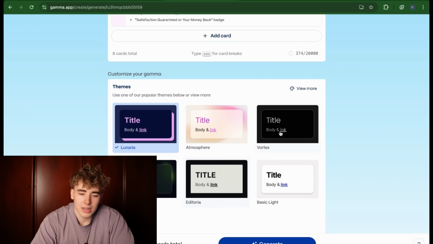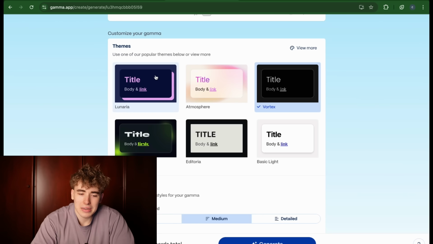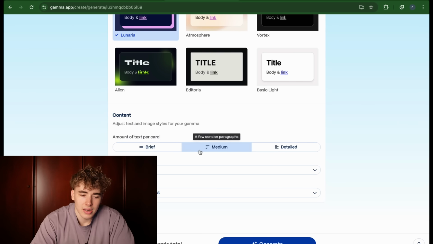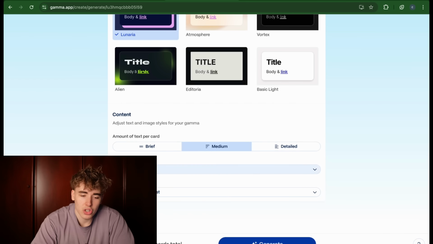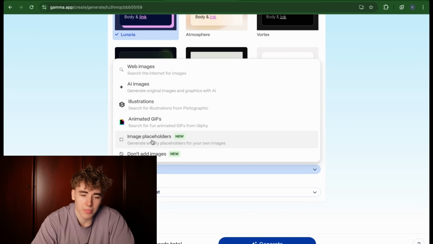Now for the themes, you can just select a theme that you could use. There's a bunch of different options here. As you can see, I would say this one probably works well with a water gun, so I will just use that for now. The Lunera, you can also just use whatever you think is good. Then for the content, the amount of text per card, we don't want it too detailed, but also not too little, so medium is perfect. And then image source, you can do AI. You could also just do image placeholders, so you can do the placeholders and then import your own images in there. Or you could say don't add images.